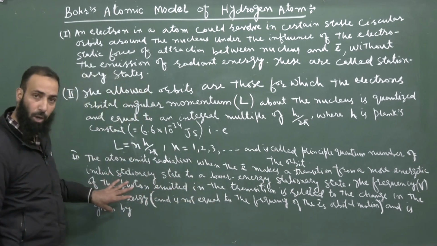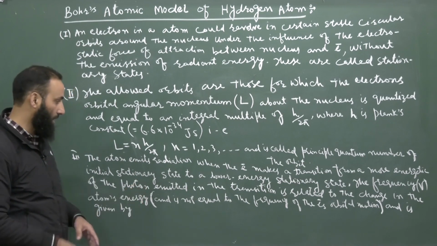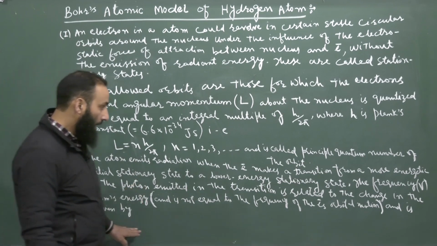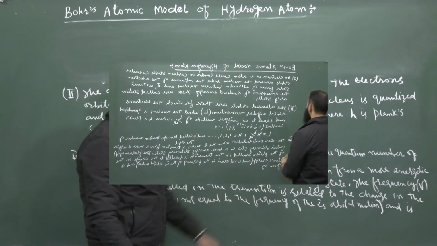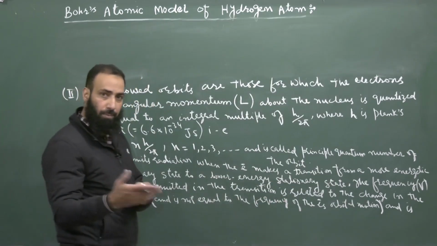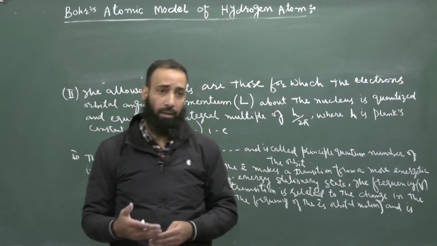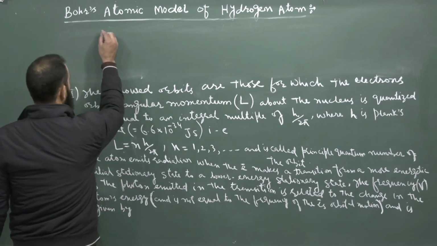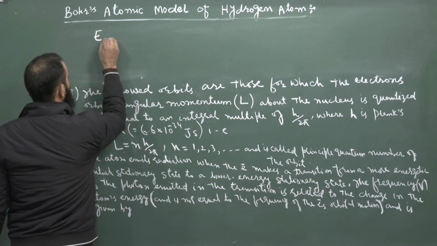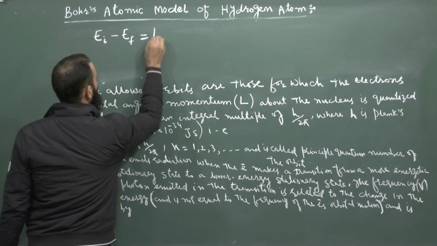Here he has incorporated the quantum concept in his atomic theory, in this third postulate, and it is given by the following. We know from Max Planck's theory that a photon has an energy equal to h nu, so E initial minus E final is equal to h nu.